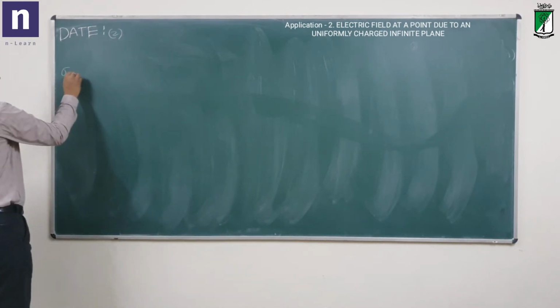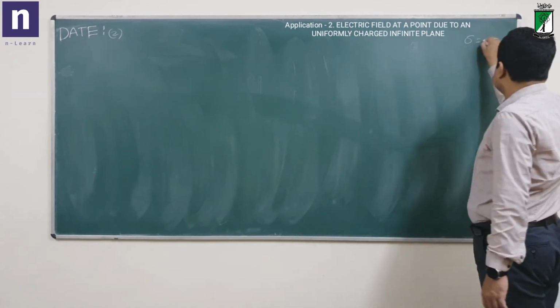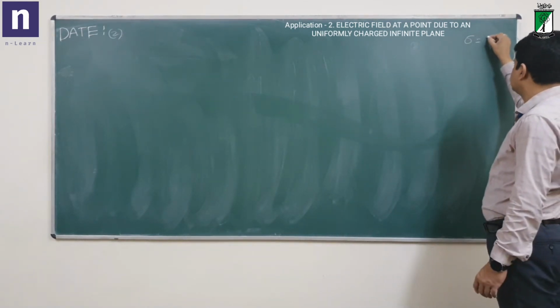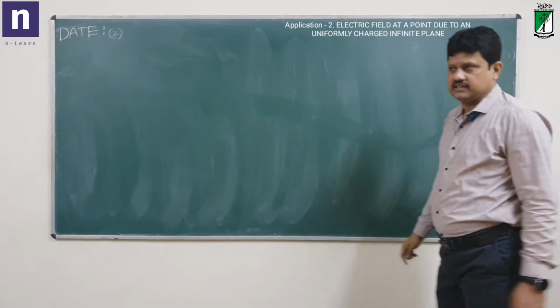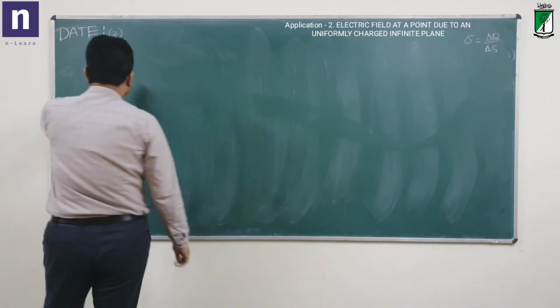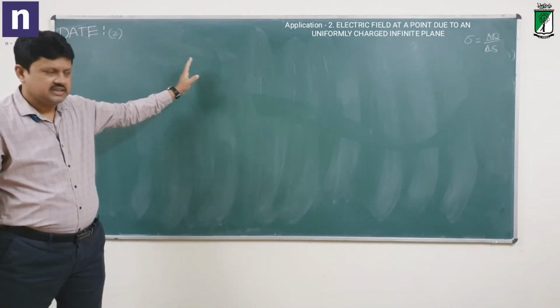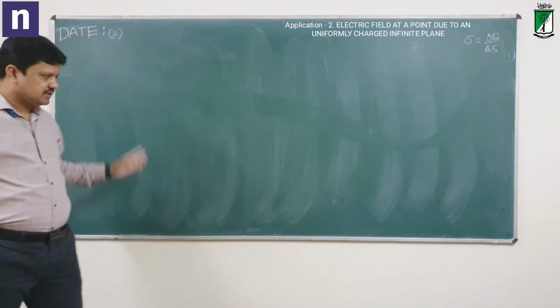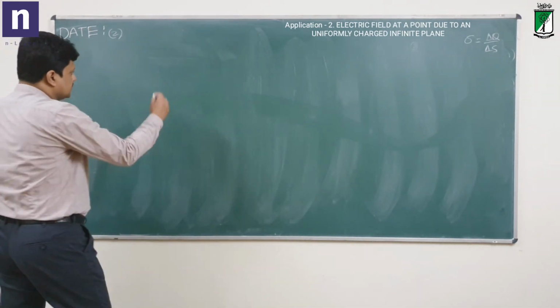So sigma is equal to, let me write it here, what is sigma? If it is a plane surface, uniform charge density sigma is equal to delta Q by delta S, area, right? We have said it like that. Now let us just consider an infinitely big plane surface charged uniformly with a charge density sigma. Then what will be the electric field at any point near that plane surface?